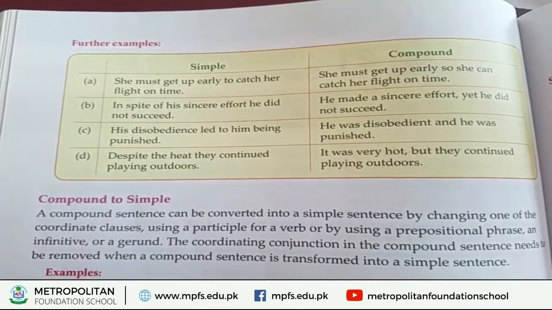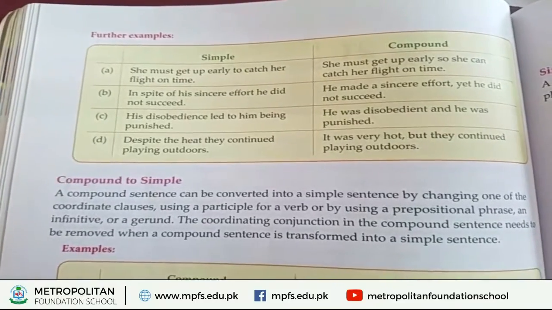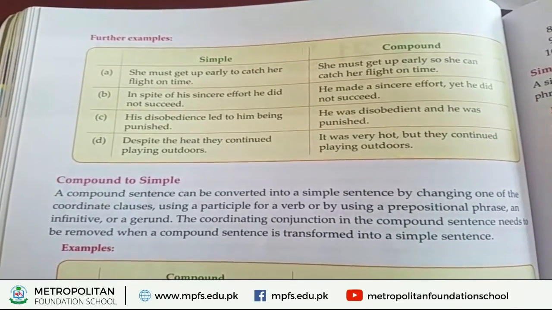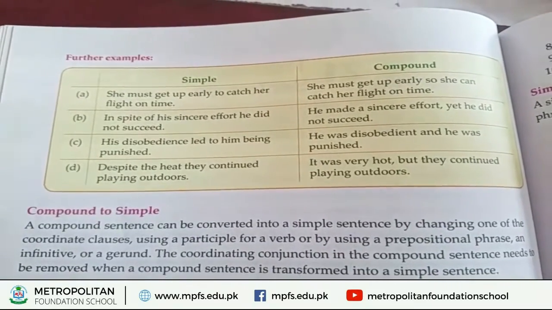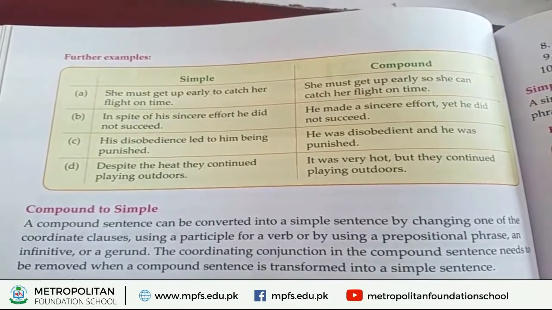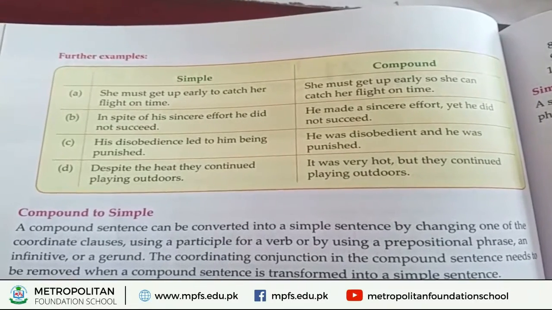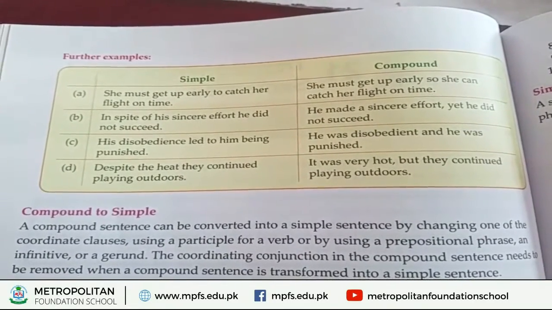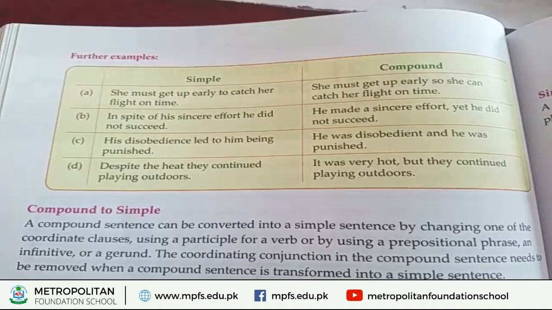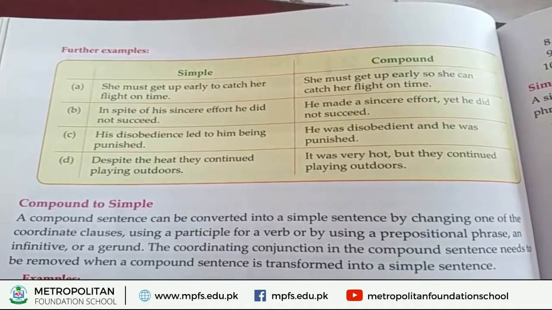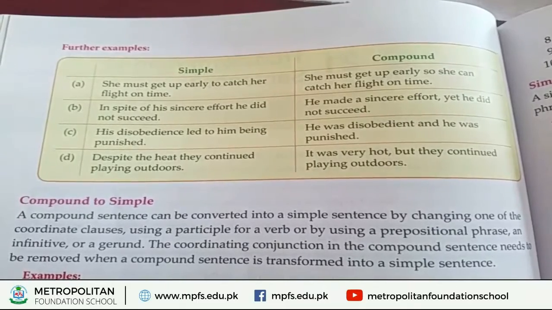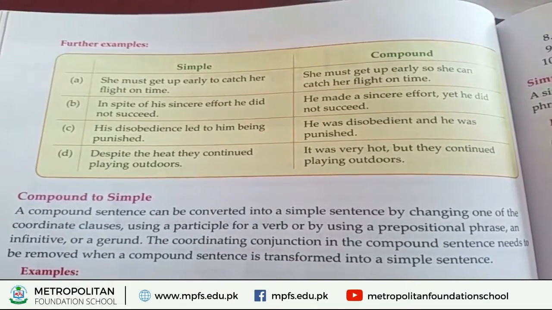Here are further examples of clauses and clause conjunctions. First, simple and compound. She must get up early to catch her flight on time. She must get up early so she can catch her flight on time.